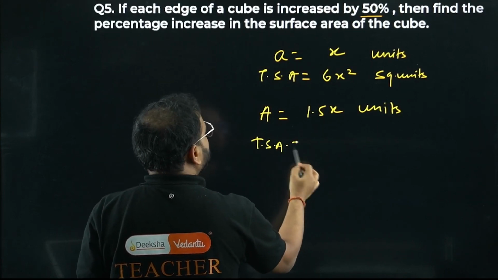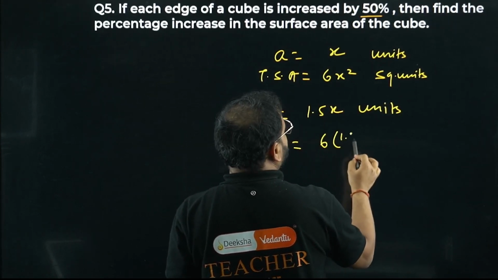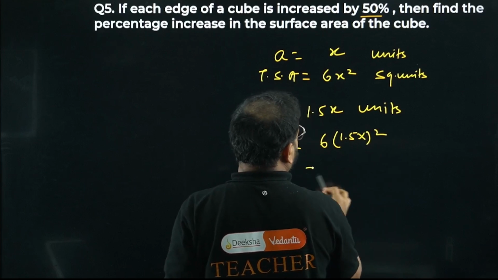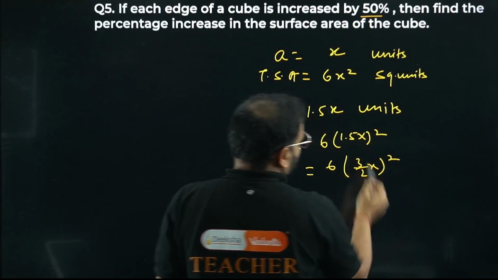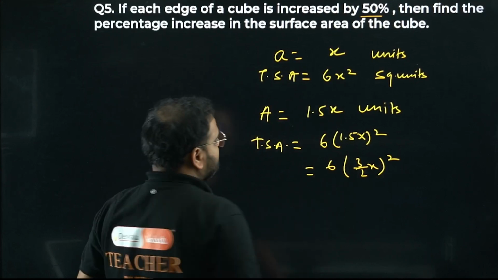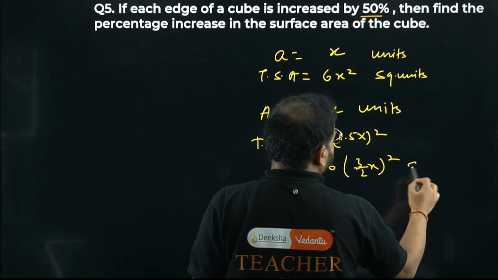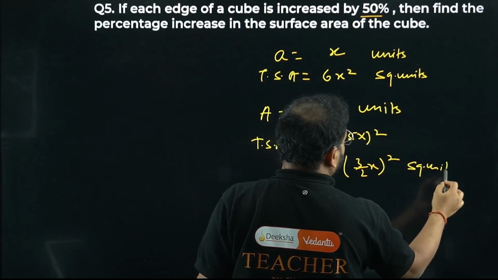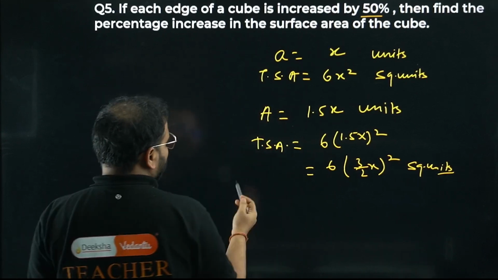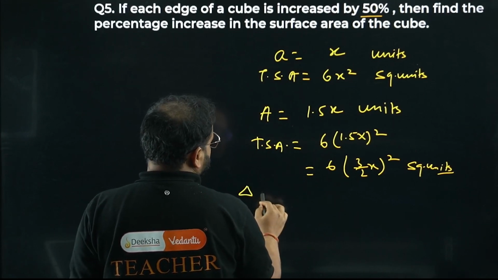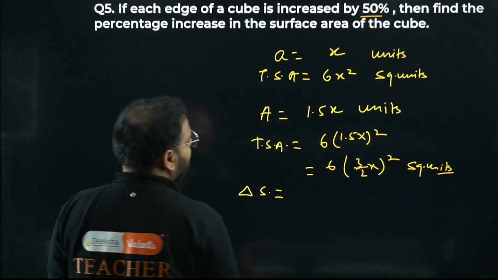You'll have this as 6 times (1.5x) the whole squared. How much am I getting? 6 times (3/2 x) the whole squared, since 1.5 means 3 by 2. This is again in square units. They're asking for the percentage increase. So let's first find the change in the surface area.